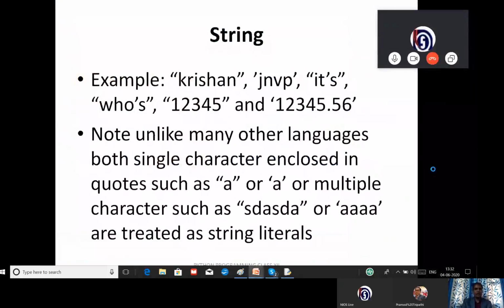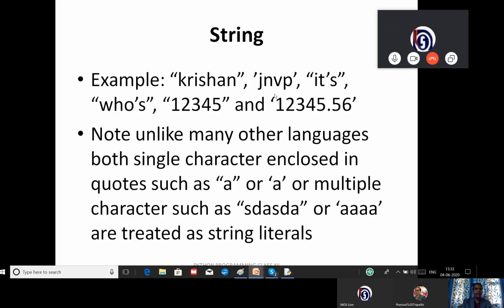Right. So now I will give you some examples of string. You can see these are examples of string. Enclosed in double inverted comma, enclosed in single inverted comma. Even inside the string there is a single quote. If you want to write such a type of string, you must enclose it in double inverted comma if you want to write a single inverted comma.